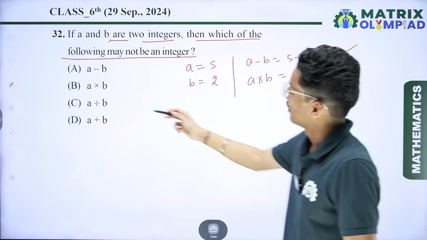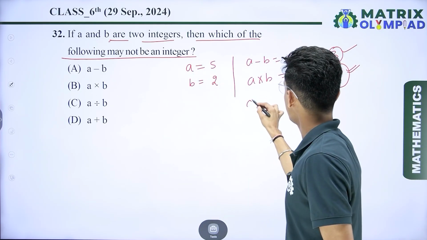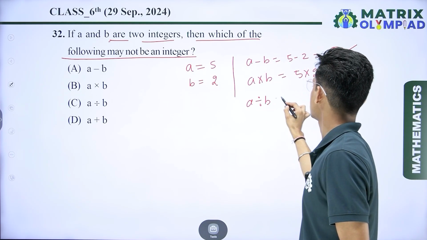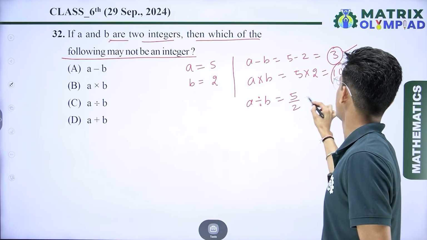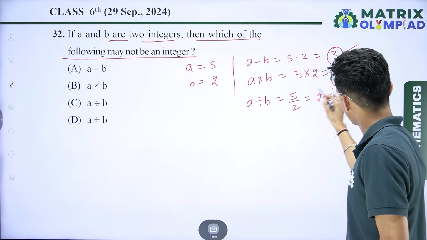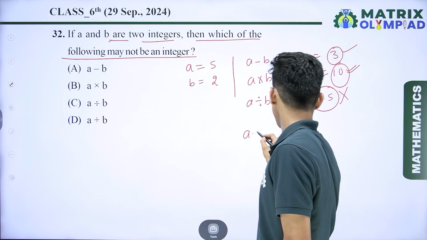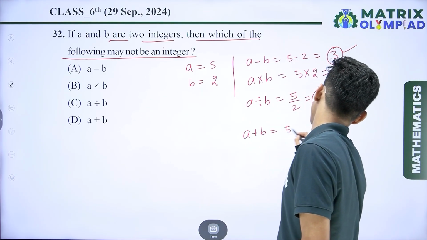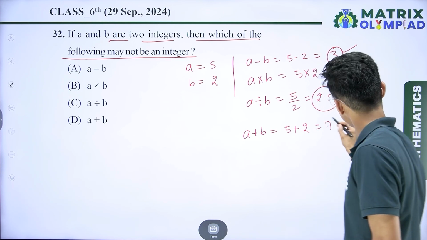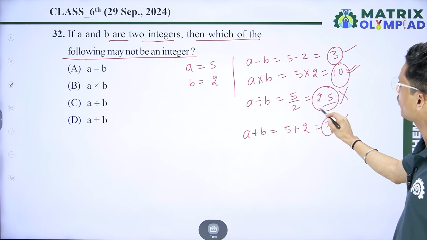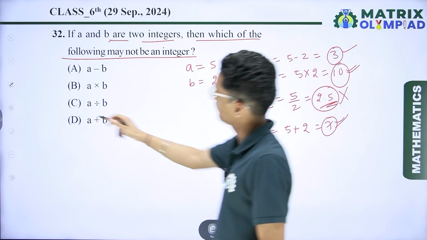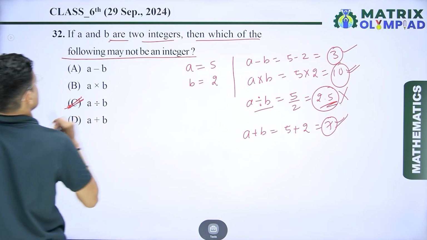Now again, if I take the third one, a divided by b, it means 5 is divided by 2. So I get 2.5, which is not an integer. If I talk about addition, a plus b, that is 5 plus 2, here we get 7. 7 is also an integer. So which one is not an integer? 2.5 is not an integer, and so we can say that option C is the correct answer.